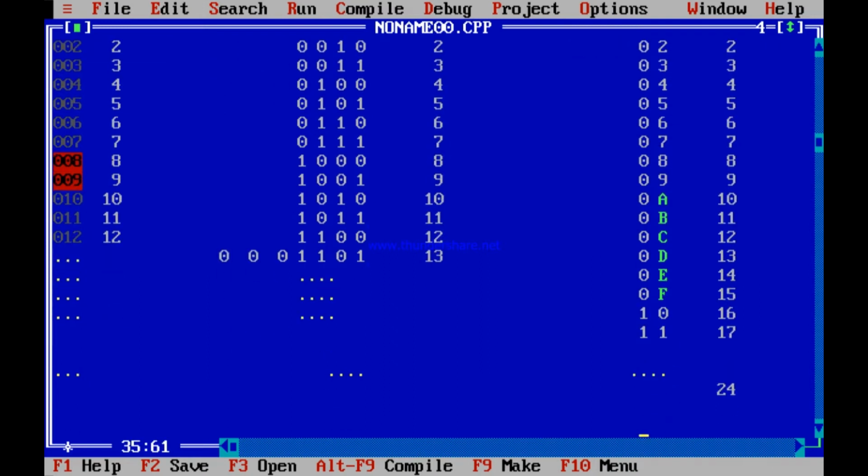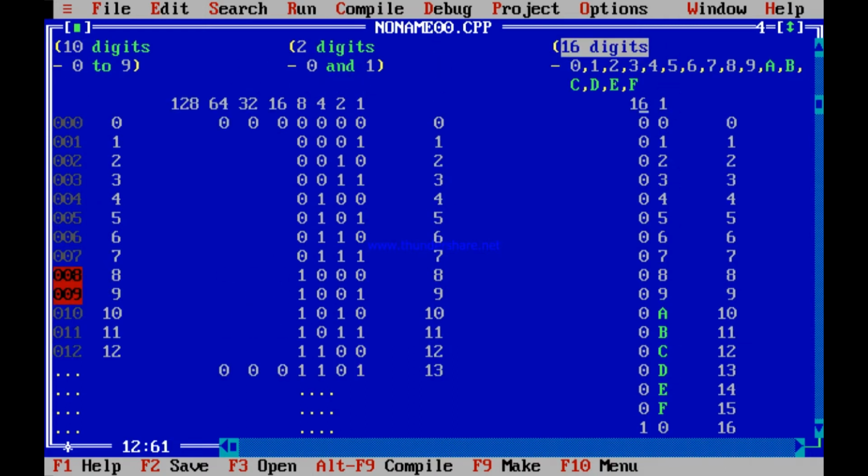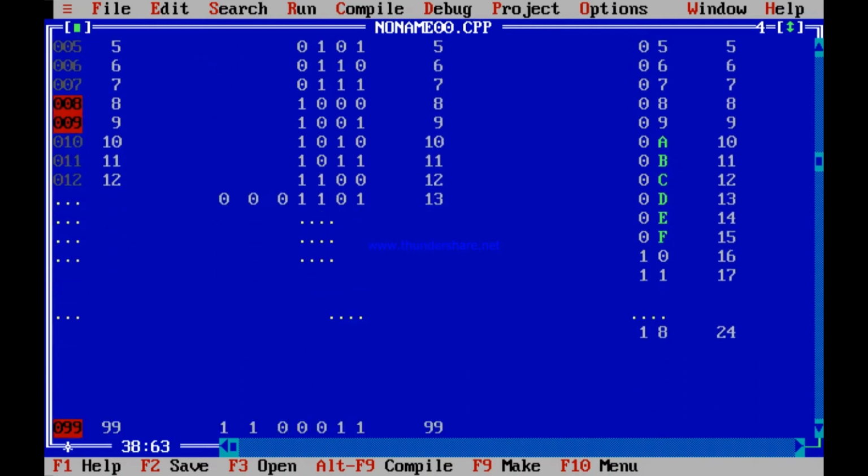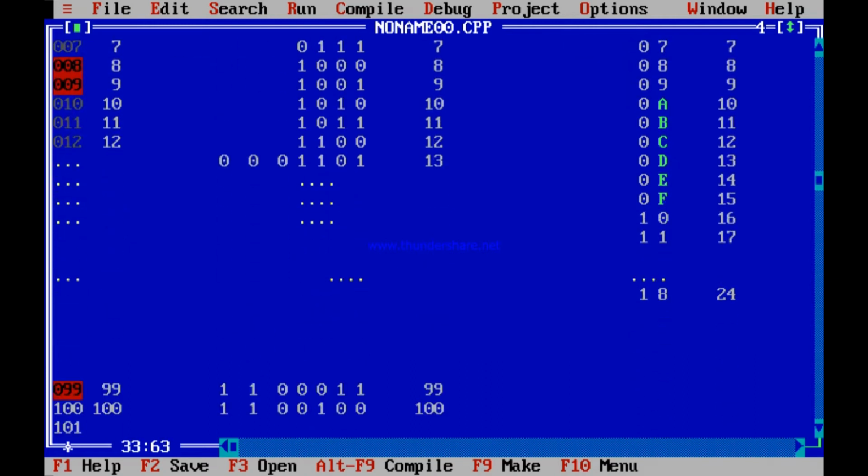If you write 1 over here, it means 16, but 8 ones make it 24, so 24's representation is 1 8. Why? 1 16 and 8 ones make it 24. So 24's representation is 1 8. 1 8 is not 18. In hexadecimal system, 1 8 is 24.